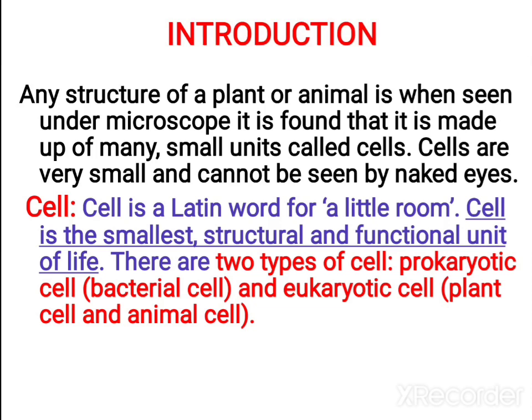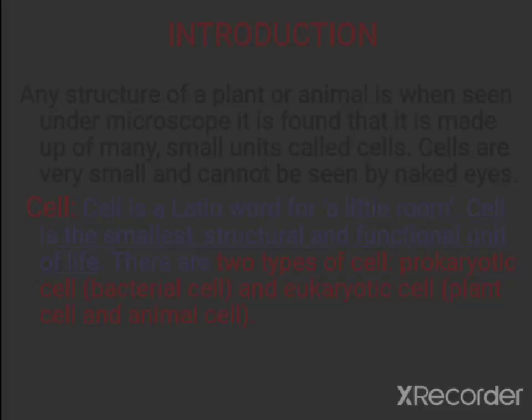There are two types of cells: prokaryotic and eukaryotic. Examples for prokaryotic cells are bacteria; eukaryotic cells are plant cell and animal cell. Later you will study the differences between prokaryotic and eukaryotic cells. Okay children, so what is cell? It can be asked in 1 mark questions. And examples for prokaryotic cell and eukaryotic cell also you have to learn.